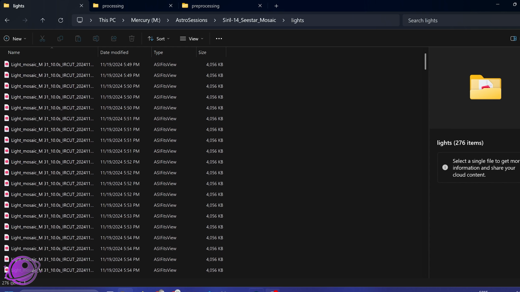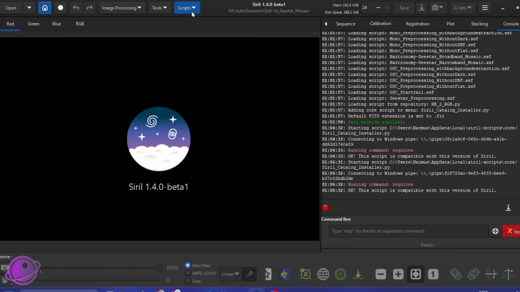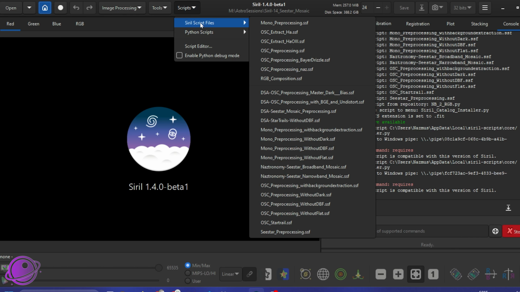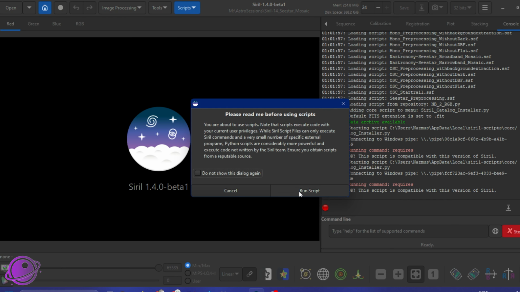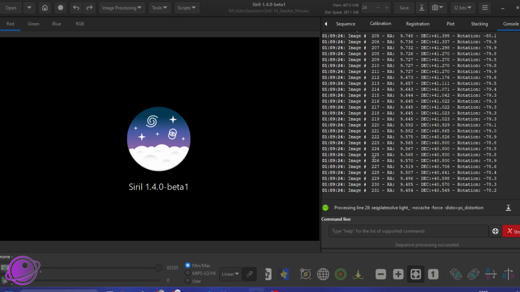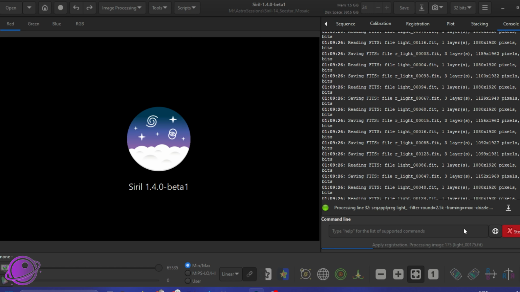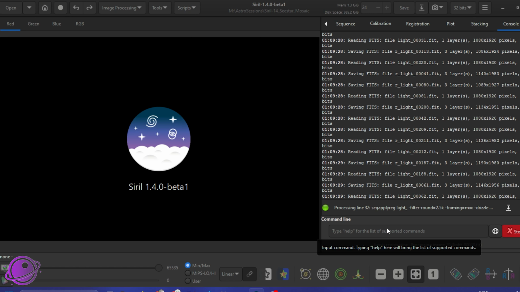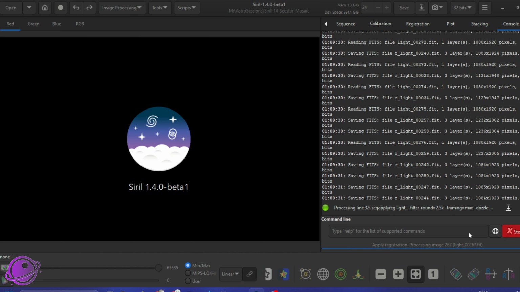So once that's here, you have that set up under Siril. Easy as going to Scripts, Siril scripts, and then clicking on broadband mosaic. And then click Run Script. And you can see it run through. It's actually quite fast, which I am very impressed with. And I'll let this run.